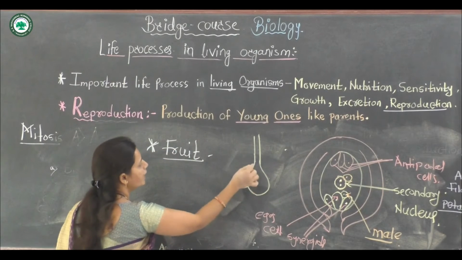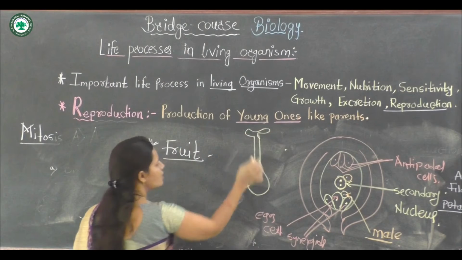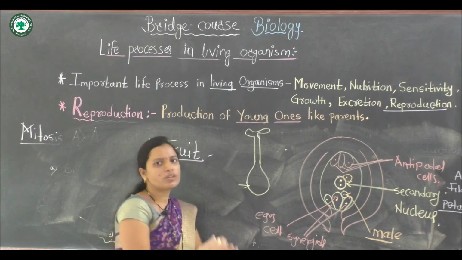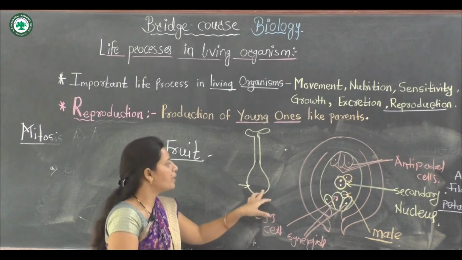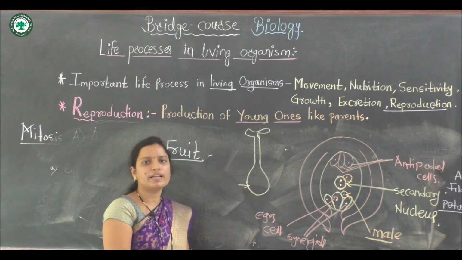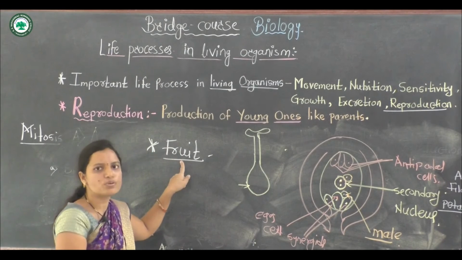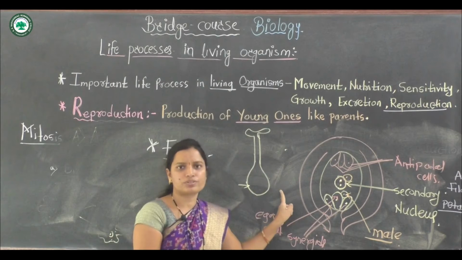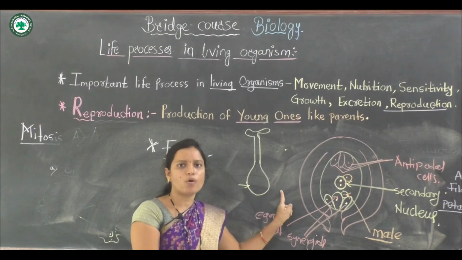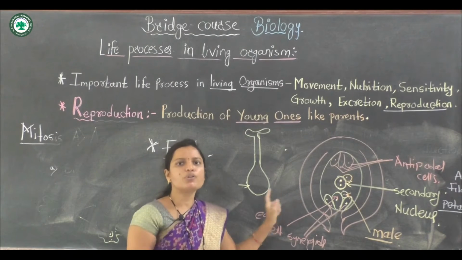The ovary gets swollen, becomes a larger structure, and grows larger in size. This ovary gets converted into the fruit. So the formation of fruit takes place with the help of the ovary. The ovary is converted into fruit.